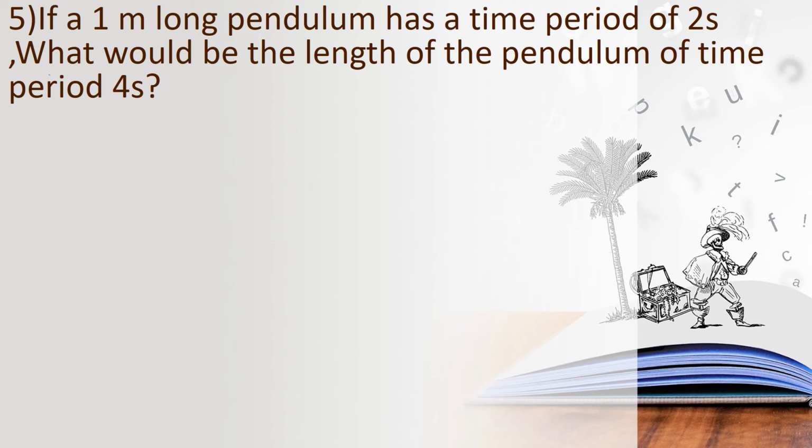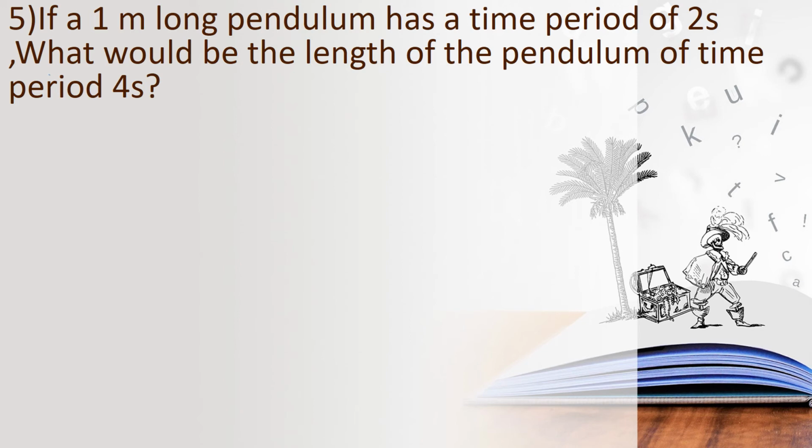And then what would be the length of the pendulum of time period 4 seconds? We need to find the length. If the swinging time is 4 seconds means what would be the length, okay, we should find that.